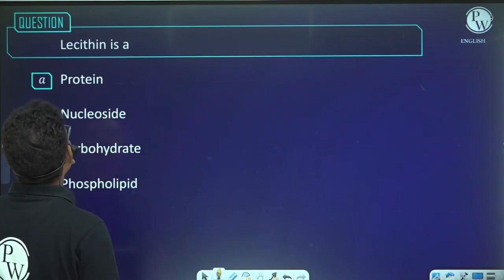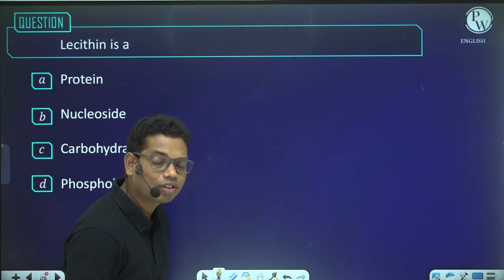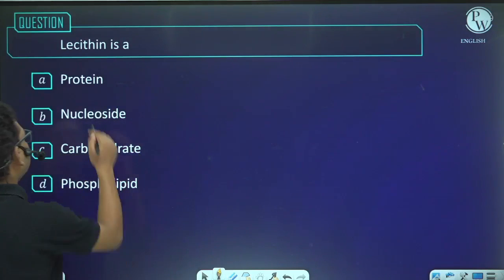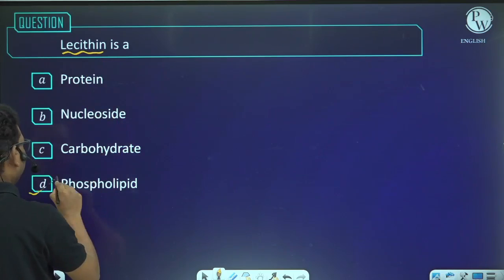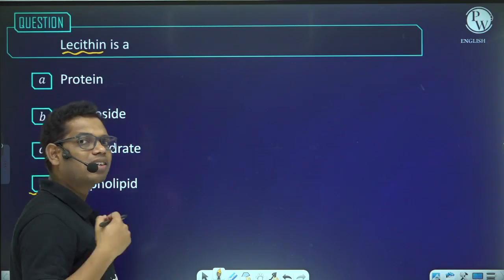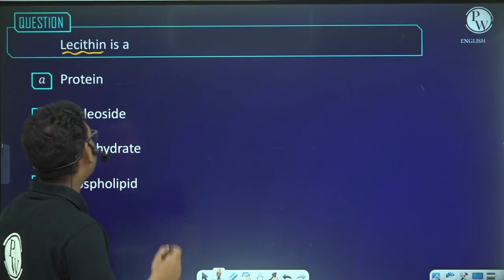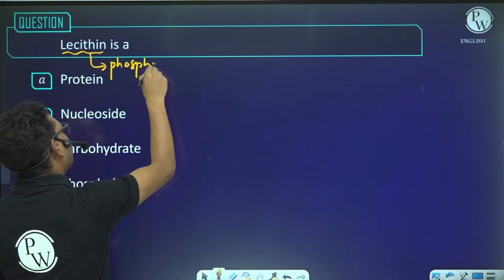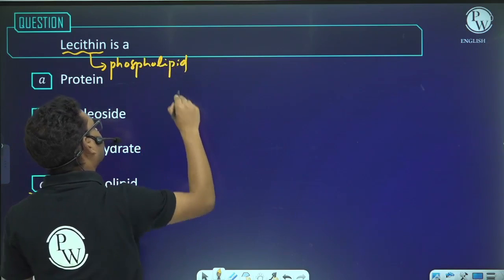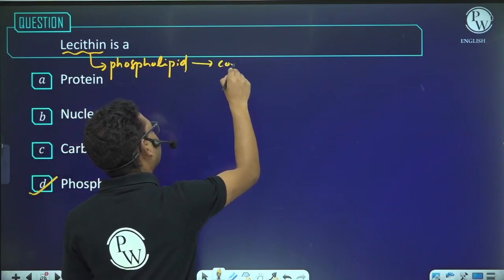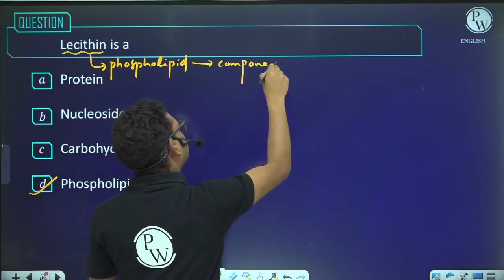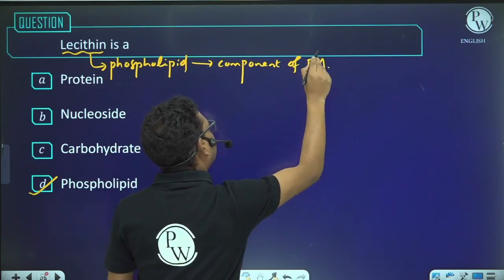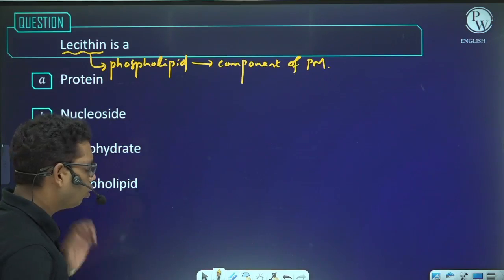Right? Next question. Lecithin is a, what is lecithin? Yes, very good. Lecithin is a phospholipid, and this phospholipid is a component of the plasma membrane. Okay.